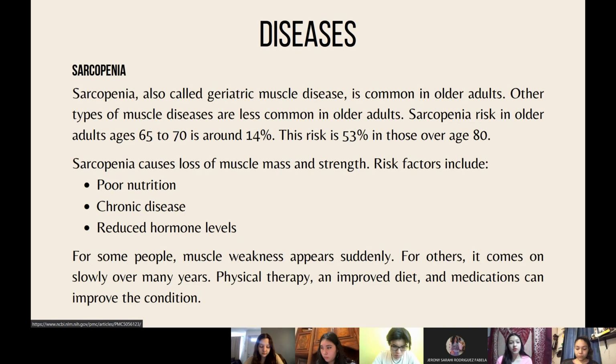Sarcopenia causes loss of muscle mass and strength, and risk factors include poor nutrition, chronic disease, and reduced hormone levels. For some people, muscle weakness appears suddenly, while for others, it comes on slowly over many years. Physical therapy, improved diet, and medications can improve the condition.